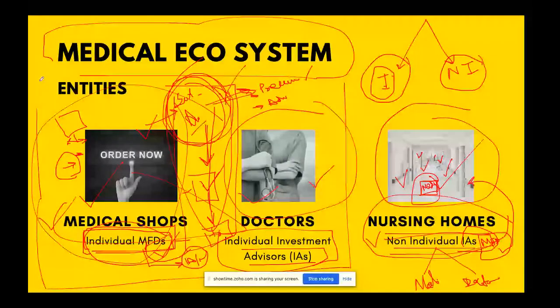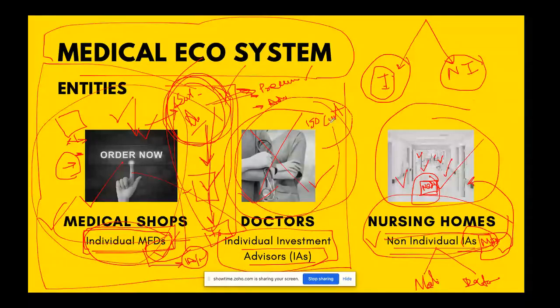Okay, it's correct. Just increase the depth in your business and try to sustain it and make it bigger and bigger. So in any way, the worst lot here is the individual advisor. This is the worst lot because they have been restricted that 150 is the maximum customer you can handle. So these kind of people are really in big trouble. So I believe it's almost the end of the road for individual IAs, and they will certainly either surrender their IA-ship and become distributor. That is a huge thing which we will get to see. Or maybe they will enhance their net worth qualification and system, and become a non-individual.